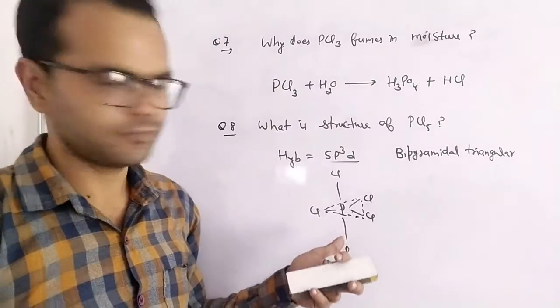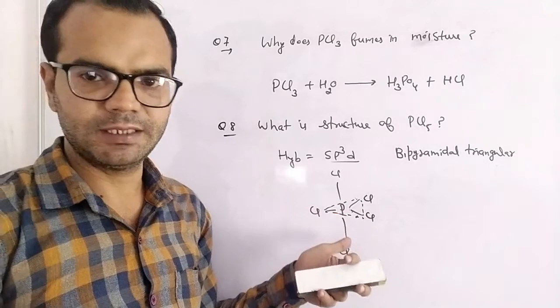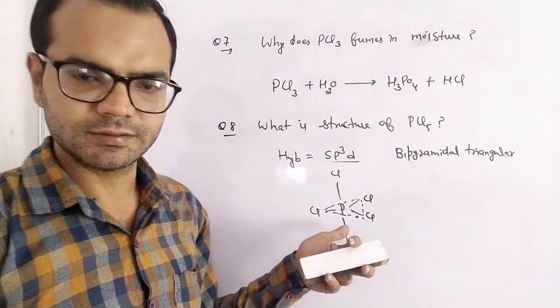So that is the shape of PCl5: trigonal bipyramidal. Two bonds are present at the axial positions, and three bonds are present at the corners of the equatorial triangle.